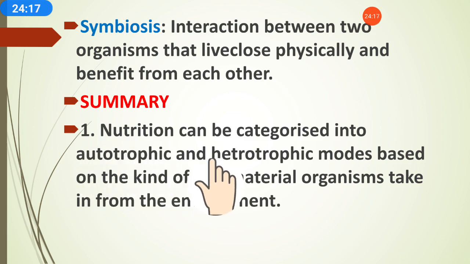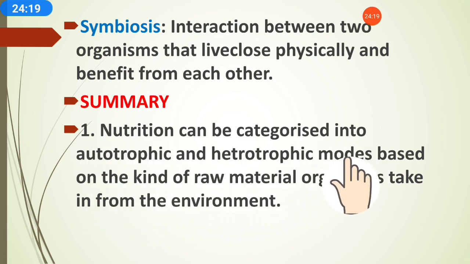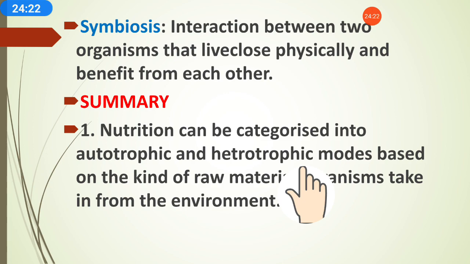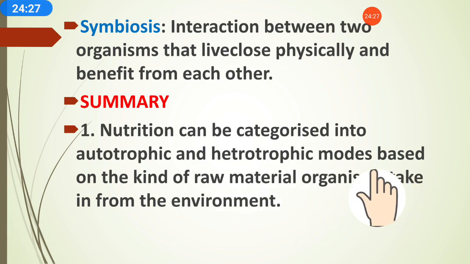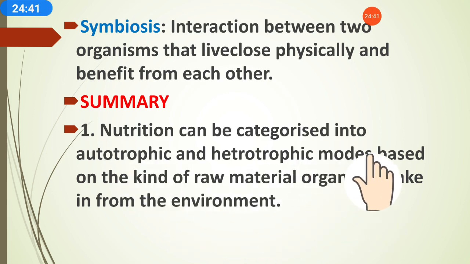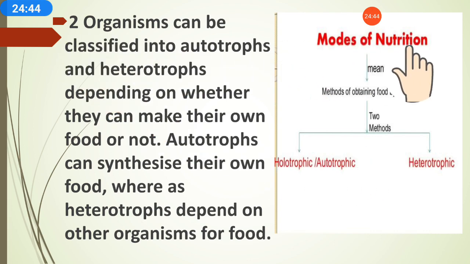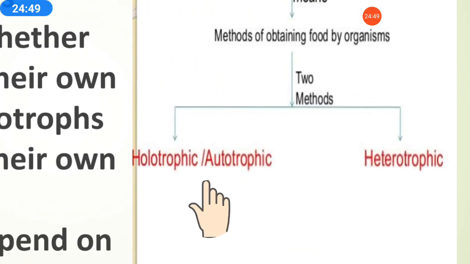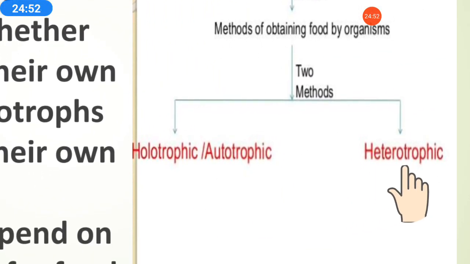Summary. First point, nutrition can be categorized into autotrophic and heterotrophic modes. There are two types of nutrition process, or two modes: autotrophic and heterotrophic. This is based on the kind of raw material organisms take from the environment. Autotrophic is also called holophytic, and heterotrophic is also called the holozoic mode of nutrition.